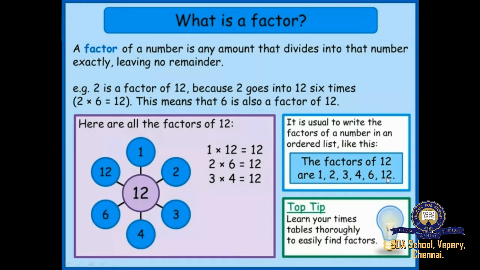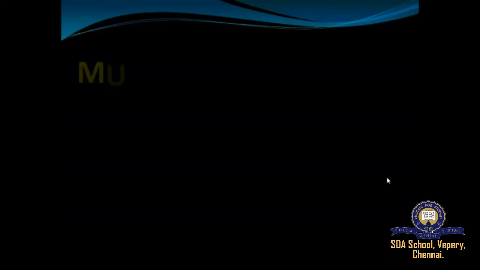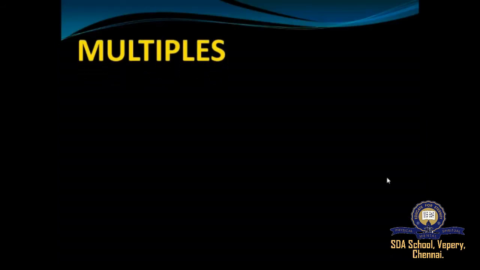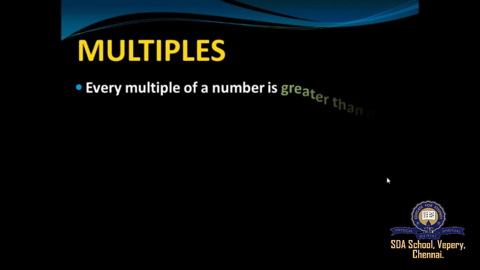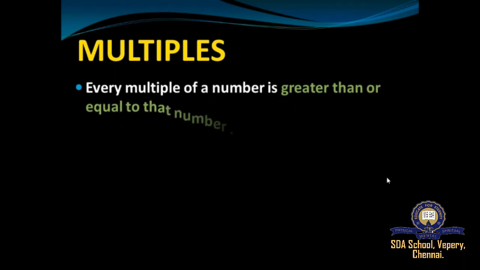Understood students? So what is a factor? A factor of any number is any amount that divides into that number exactly, leaving no remainder. Now we'll move on to multiples. So what are multiples? A multiple of a number is the result of multiplying that number by an integer, just like timetables. Every multiple of a number is greater than or equal to that number.